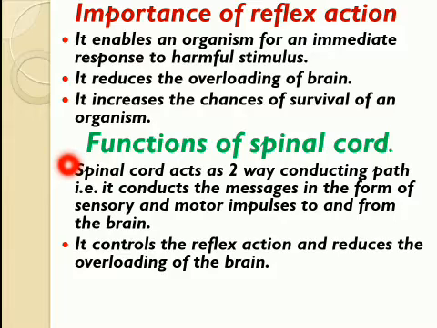Now, what are the functions of the spinal cord? The spinal cord connects the various parts of the body to the brain with the help of spinal nerves. So, the spinal cord acts as a two-way conducting path. That is, it conducts the message in the form of sensory and motor nerve impulses from the receptor to the brain and from the brain to the effectors. Number two, it controls the reflex action and reduces the overloading of the brain.